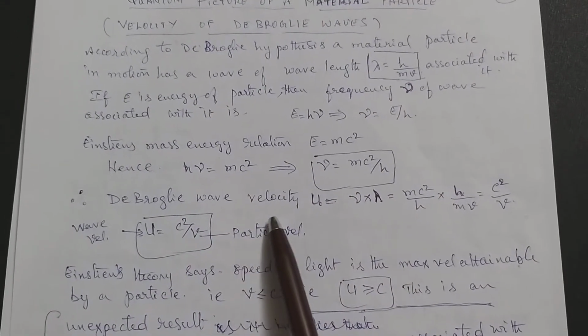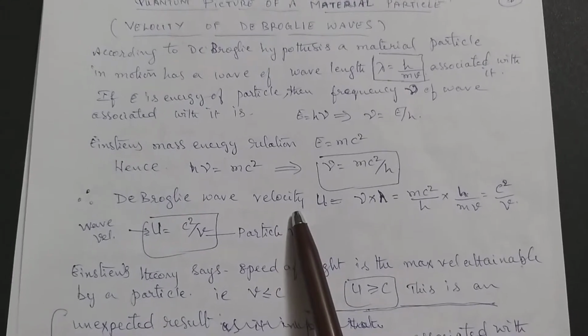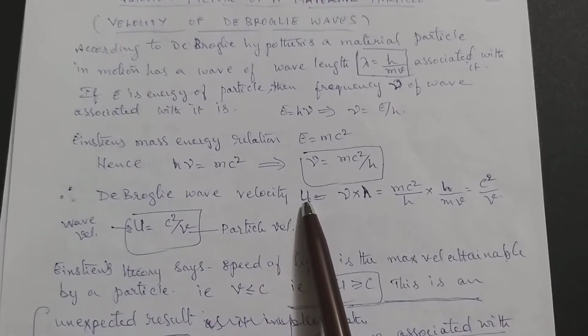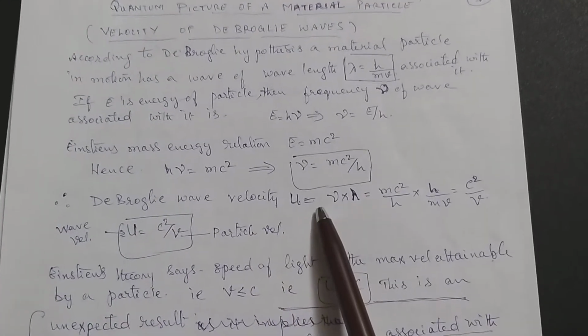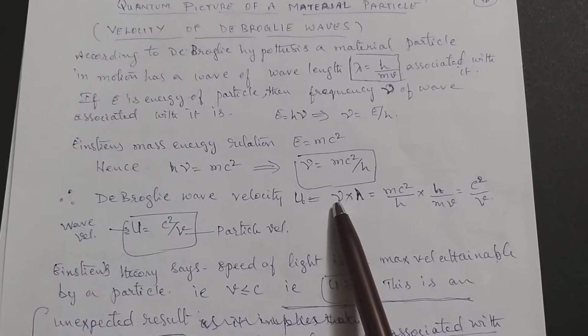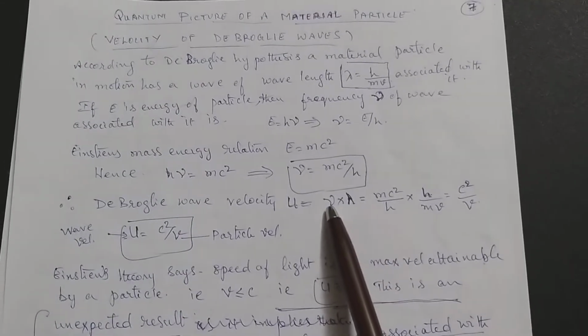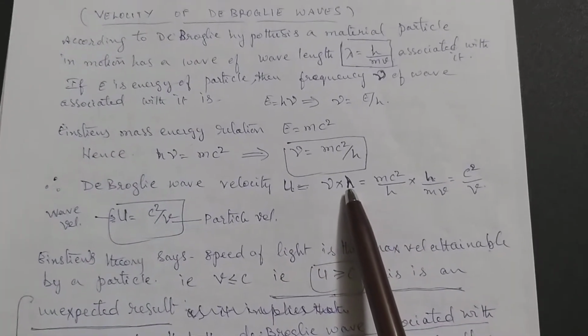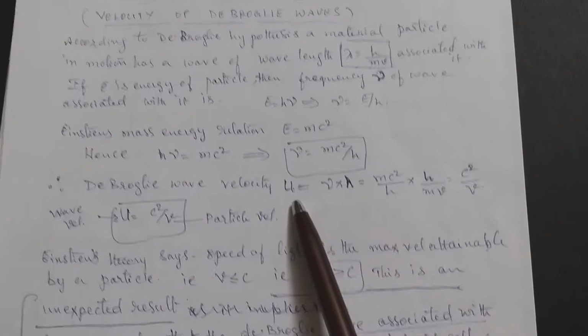Now, the de Broglie wave velocity associated with the particle, let it be u, is equal to the wavelength of the wave into its frequency, nu into lambda. That is the formula of wave velocity.